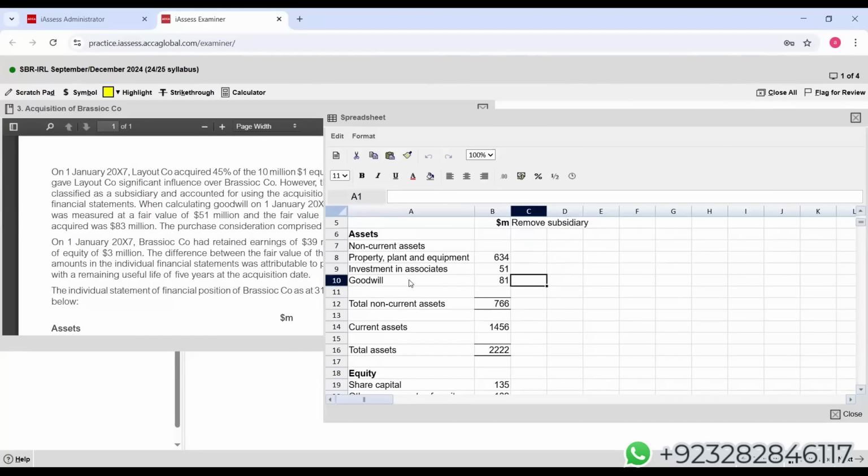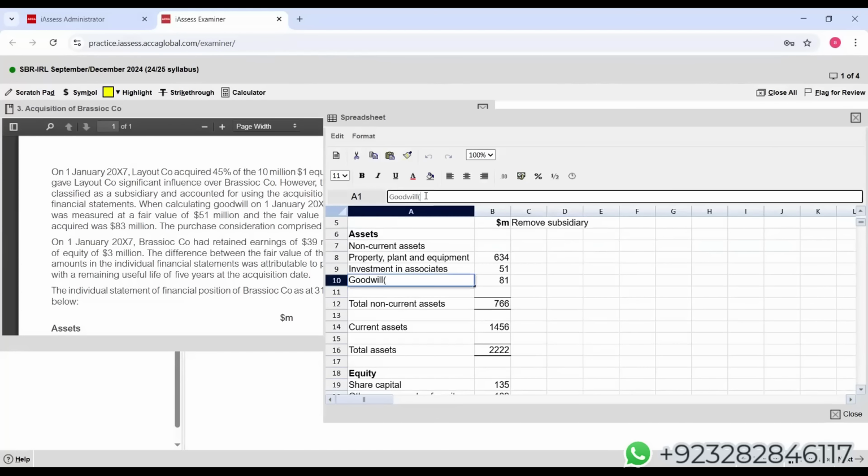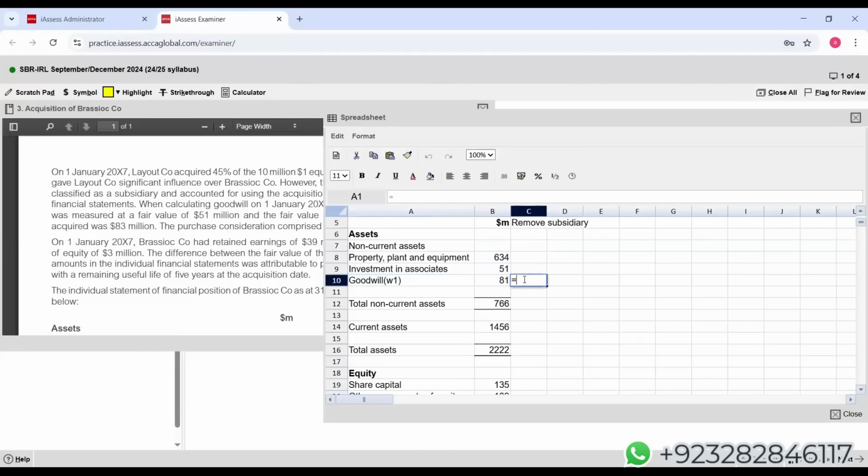Now, goodwill. I hope that I can adjust this. I'm giving the reference of working one. This, can I say minus 3? Please, students, reply. Due to this subsidiary, we are having goodwill of only 3 million, so that 3 will be eliminated.